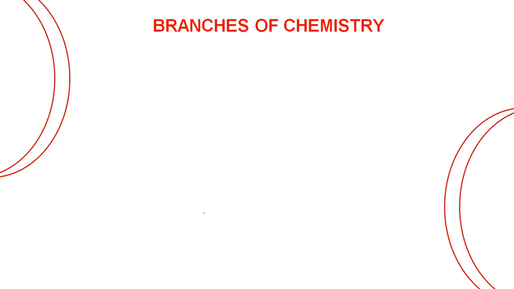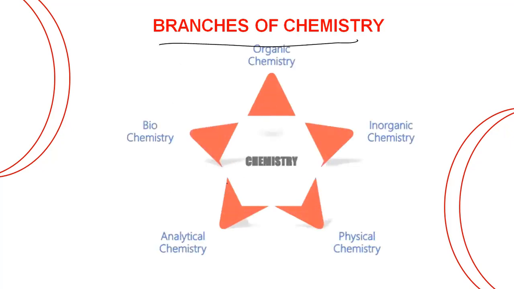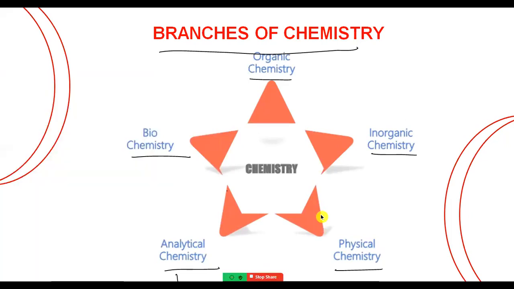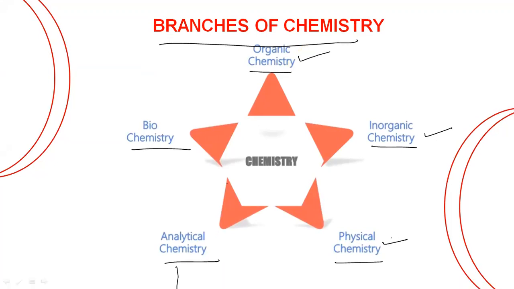Now, this is very interesting: how many branches of chemistry exist? Okay, everyone, let's understand. There is organic chemistry, inorganic chemistry, physical chemistry, analytical chemistry, and biochemistry. These are the important branches of chemistry, everyone. That is organic, inorganic, physical, analytical, and biochemistry.